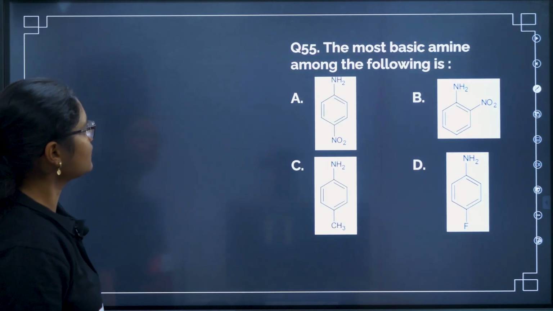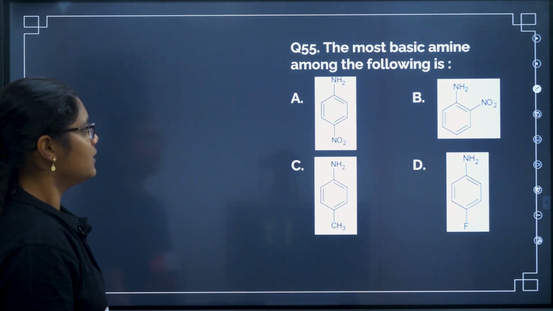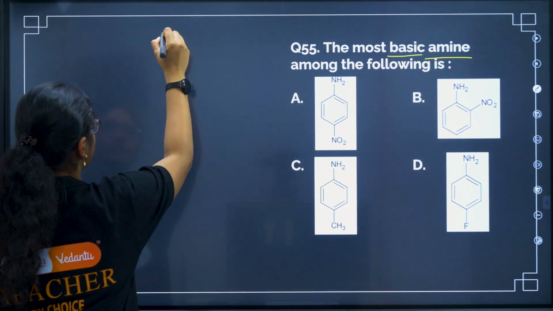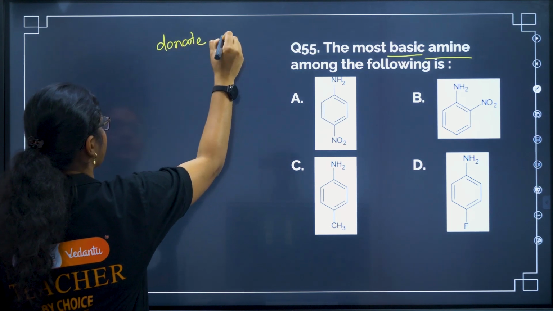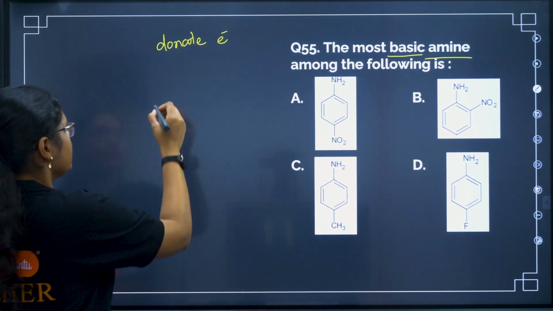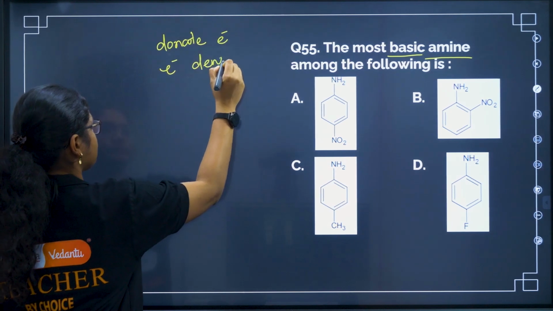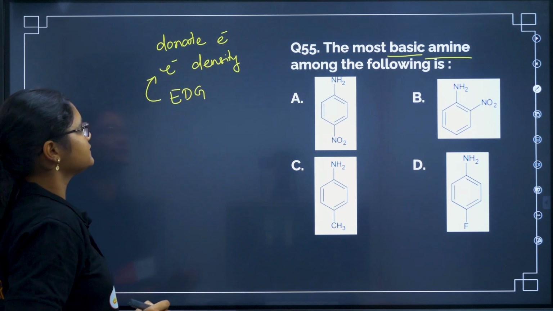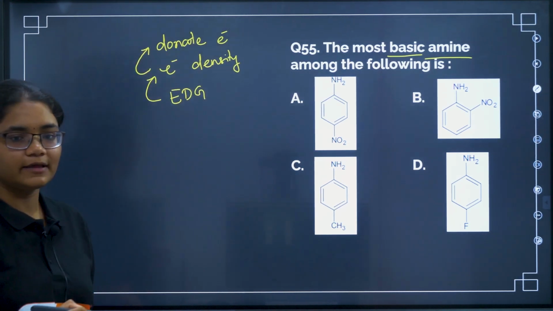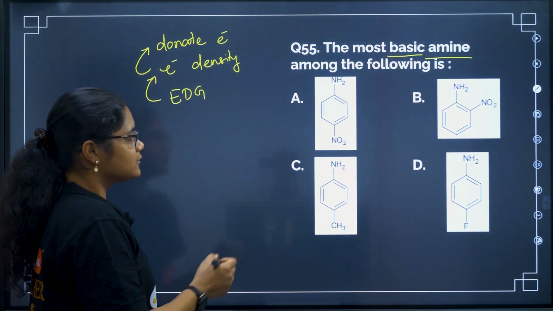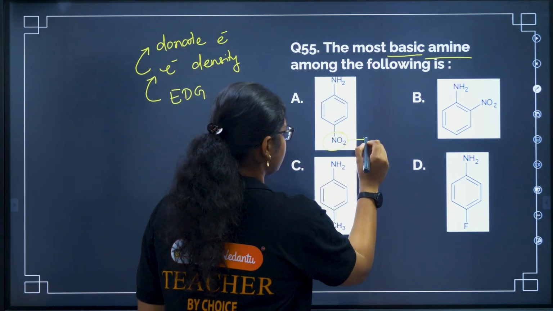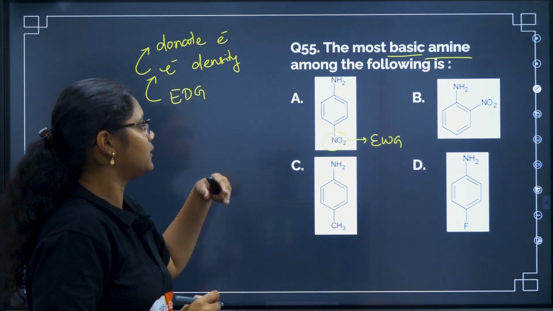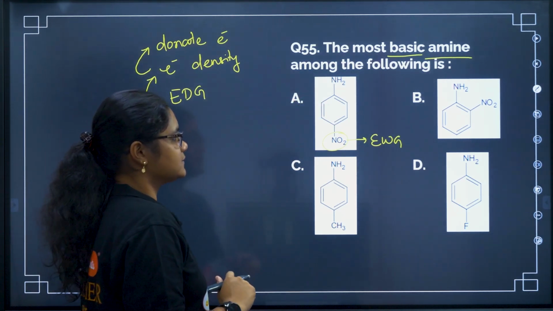Next one. Okay. The most basic among the following. Okay. Basicity means what? If the amine is basic, it should be able to donate electrons, right? So to donate electrons, what should be there? It should have electron density. So if we have any electron donating group, it will increase the electron density, and as a result donation will increase, as a result of which basicity will increase. So now let us check the option. NO2, it is an electron withdrawing group. What it will do? It will pull the electrons from NH2. So the donation or the basicity will decrease. Okay, next one.